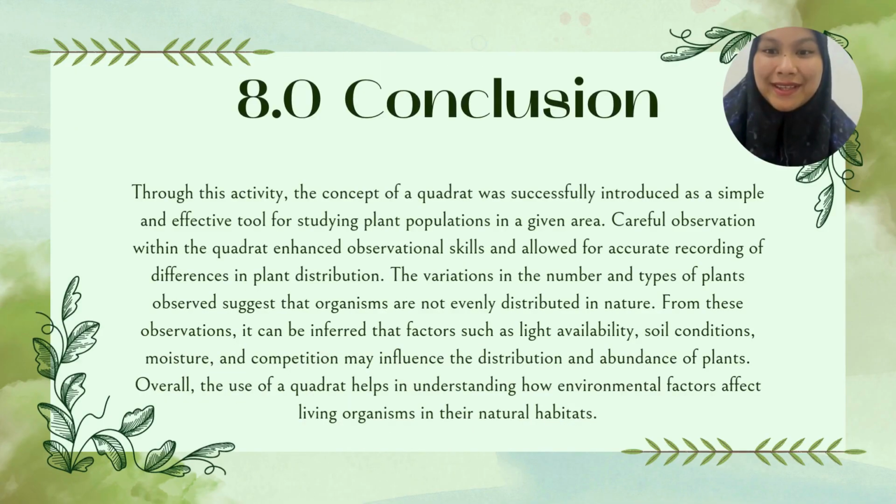Conclusion. Through this activity, the concept of a quadrat was successfully introduced as a simple and effective tool for studying plant populations in a given area. Careful observation within the quadrat enhanced observational skills and allowed for accurate recording of differences in plant distribution. The variation in the number and types of plants observed suggests that organisms are not evenly distributed in nature. From this observation, it can be inferred that factors such as light availability, soil condition, moisture, and competition may influence the distribution and abundance of plants. Overall, the use of quadrats helps in understanding how environmental factors affect living organisms in their natural habitat.